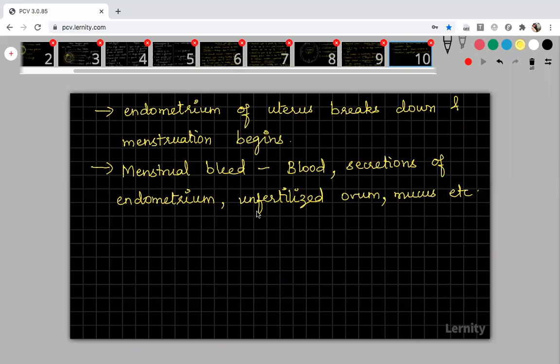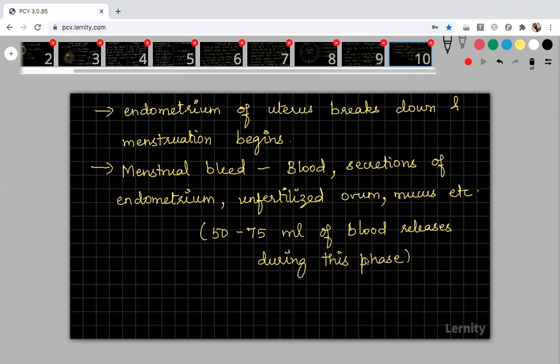On an average, 50 to 75 ml of blood will be released during the menstrual bleed or menstrual phase. Sometimes it may be more than 75 ml too. Okay, got it, students? Fine.